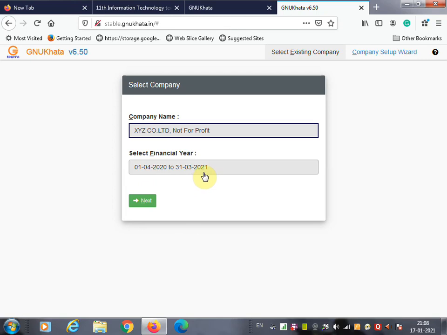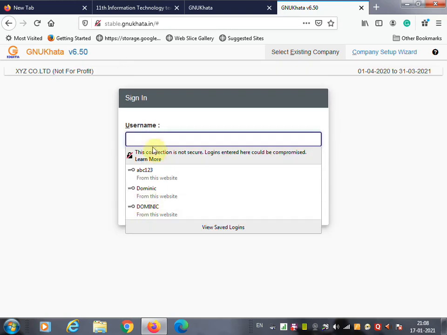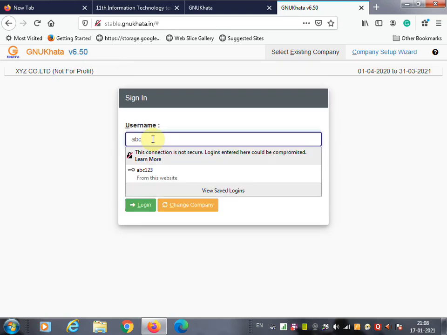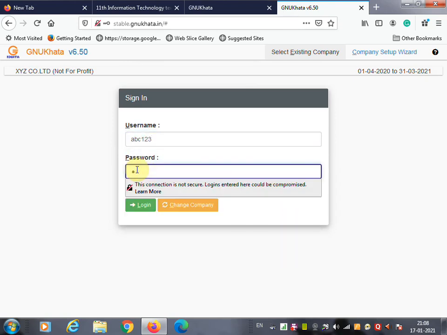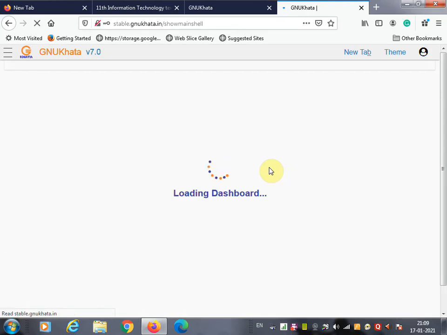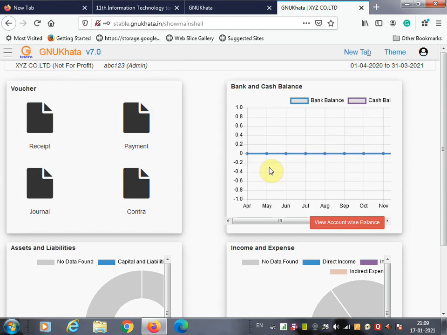The financial year, 1st April to 31st March, is given. Click on next. It will ask you to enter username and password. The username is abc123, and then we provide the password we entered earlier. Once you provide the correct password, click on login. You will see your company open. This way you can create the company, open the company, and do transactions in your company. So here we have learned how to select an existing company.